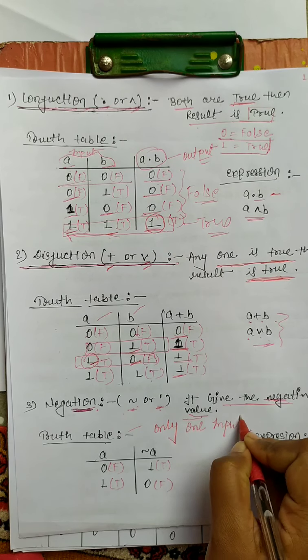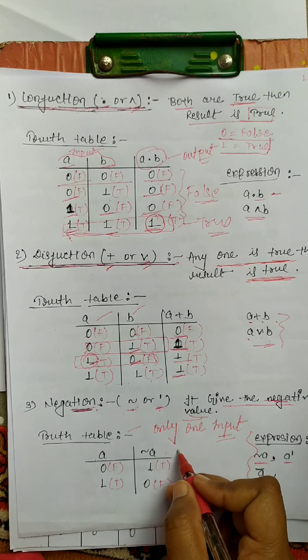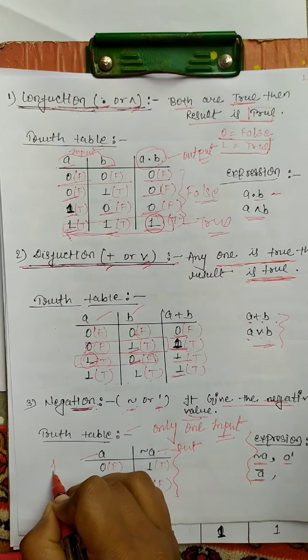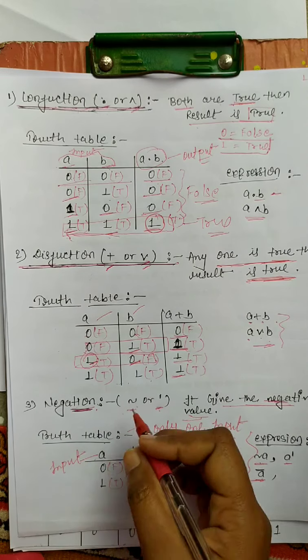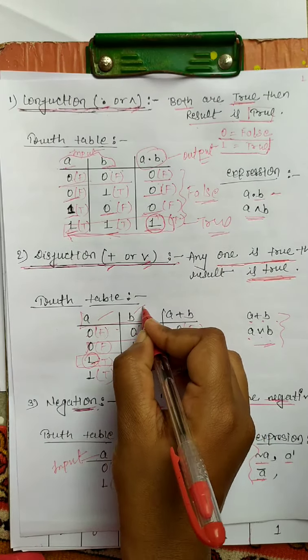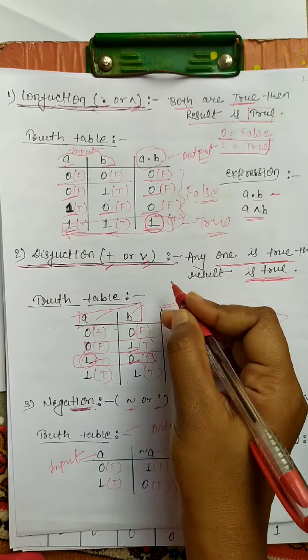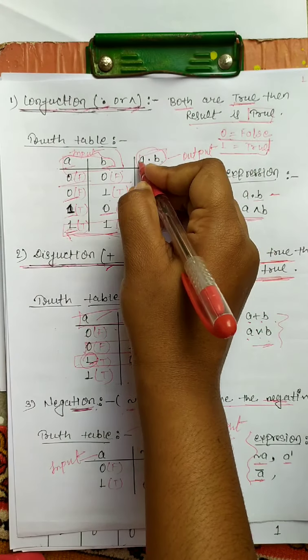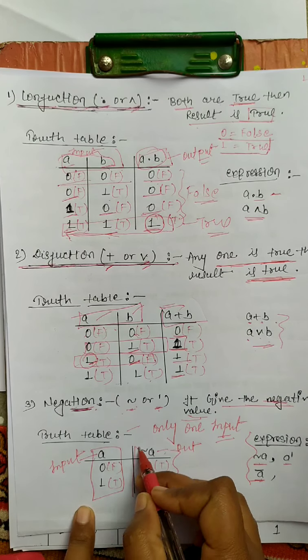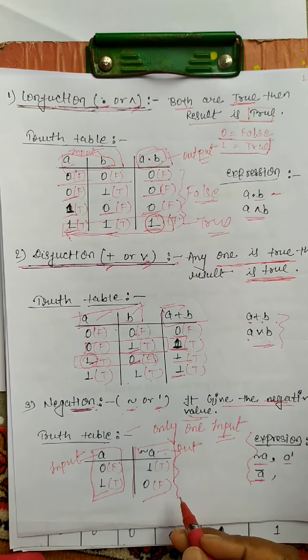It takes only one input and gives the output. This is the output and this is the input. In the conjunction and disjunction, we see that we take 2 inputs and 1 output. Here also 2 inputs, 1 output. But in the negation, there is 1 input and 1 output.